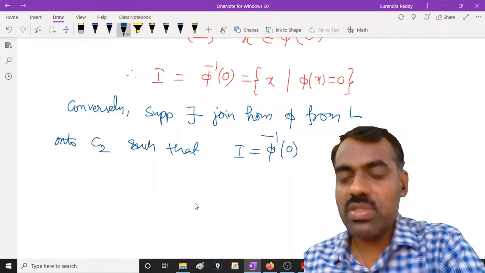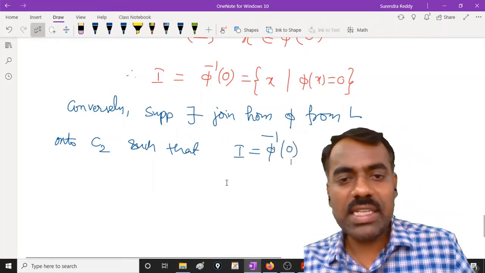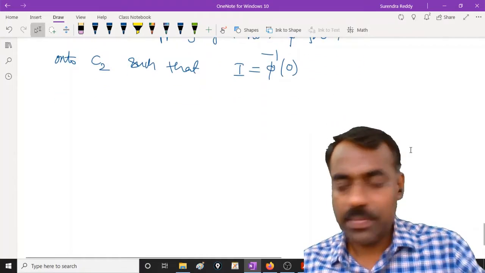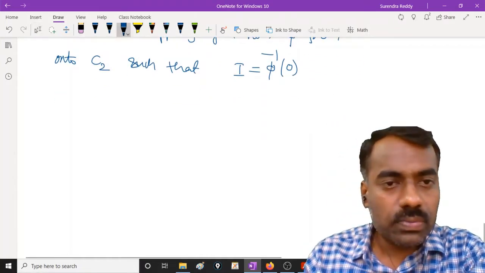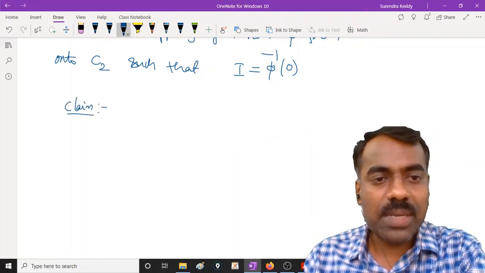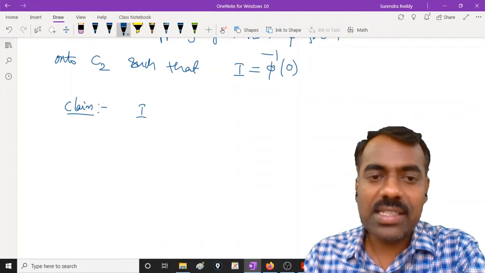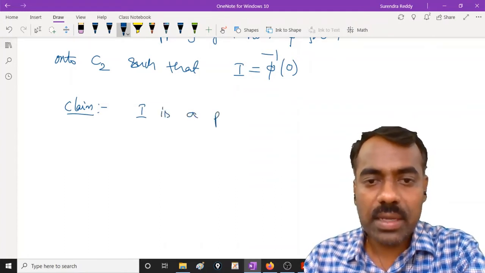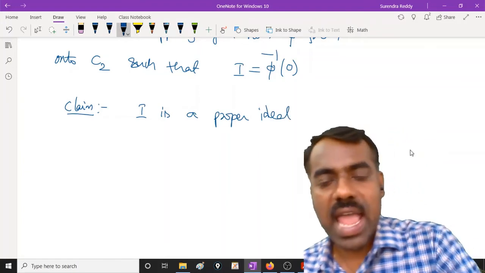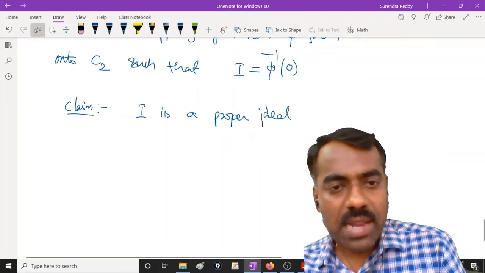We don't know how that map is defined, but we know it is a join homomorphism and the inverse image of 0 is I. What we want to show is our claim that our non-empty subset I is a proper ideal. That means I is not equal to L. Can I be equal to L?